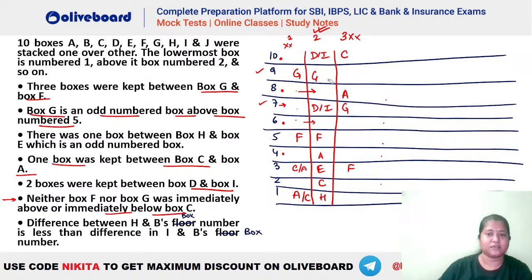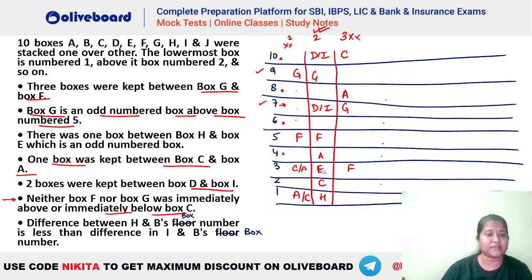So H and B. Okay, so let's try. 3 boxes between G and F. This is G, this is F. 3 boxes between G and F. ठीक है. G is odd numbered box above 5. That is also fine. There is one box between H and E. E which is odd numbered.